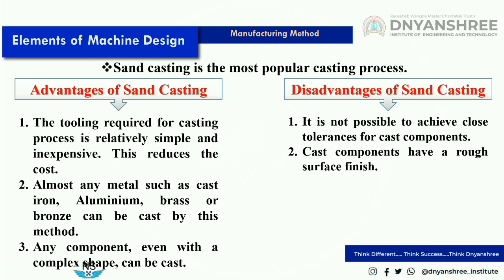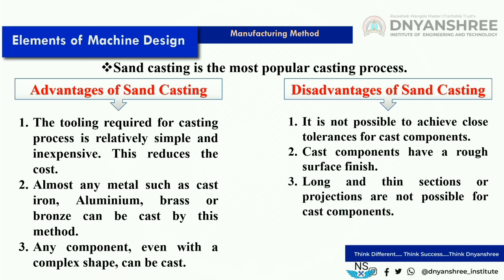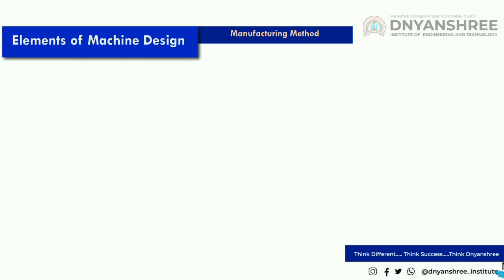Third, long and thin sections or projections are not possible for cast components. So these are the advantages and disadvantages.